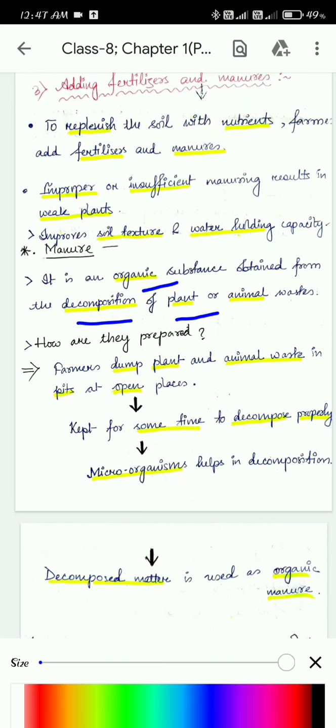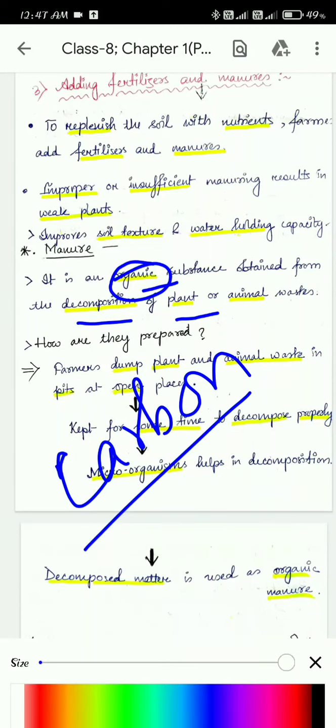So what is manure? Manure is an organic substance. What do you mean by organic substance? A substance that mostly contains carbon. That is the literal meaning. All the organic compounds are the natural compounds that we get from nature.